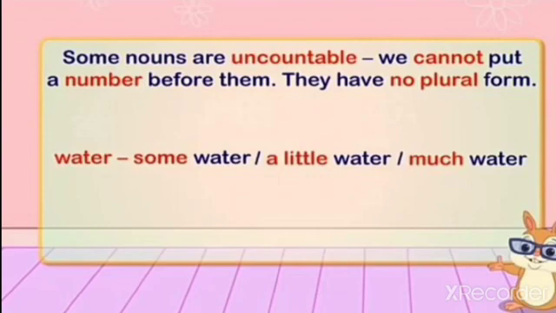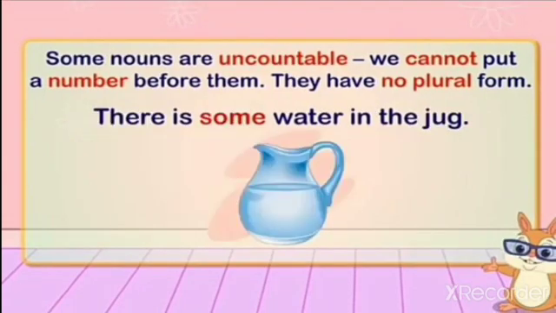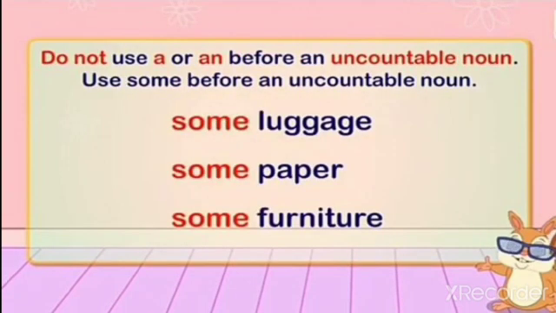Example for uncountable noun. For water, you can write some water, a little water, much water. See the sentence for uncountable noun. There is a little water in the glass. A little water is an uncountable noun. There is some water in the jug. Some water is an uncountable noun.